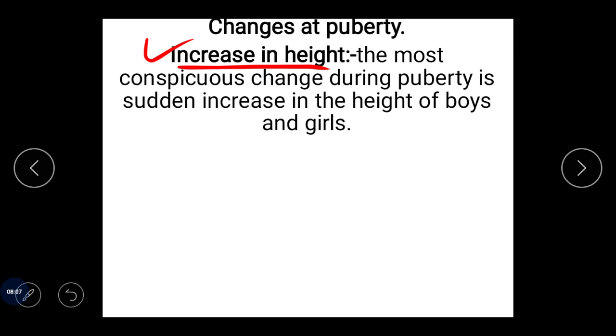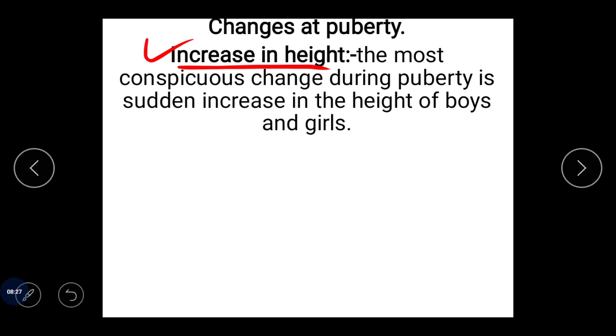At the same time during puberty, the long bones, I mean the bones of arms and legs, elongate, okay, it makes a person overall tall. So the bones become long, because of which the person looks overall tall.